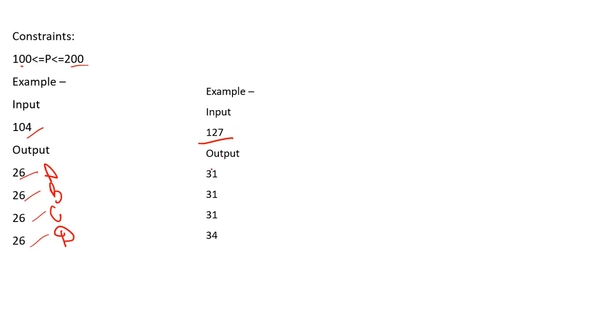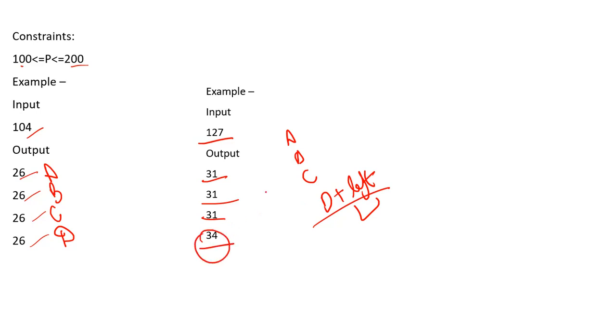And next we are having input 127, which is an odd number. So for this, what we have to do is first of all equally divide in groups A, B, C, D, and whatever the remaining participants are, we have to add the left out participants in group D itself. So that's why we are getting 34 in group D, right? So now let's move to the code part.